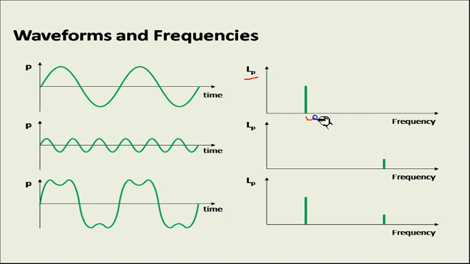You can call this a time waveform, and this is called a frequency spectrum. So here you represent the sound in the time domain, and here you represent the sound in the frequency domain. You will find the particular value of the frequency of this sound, and it is represented by its amplitude and frequency like this.